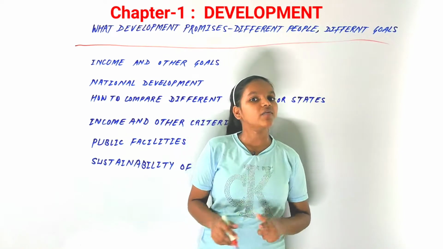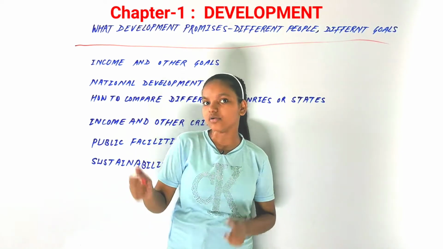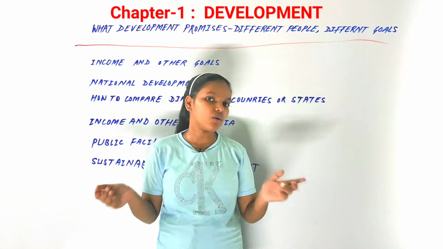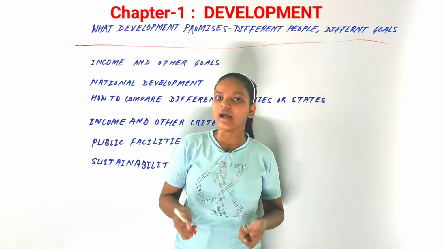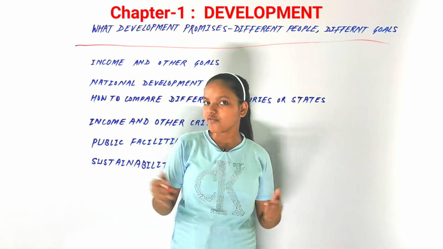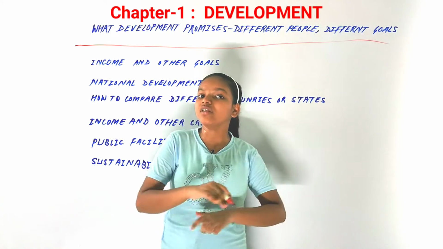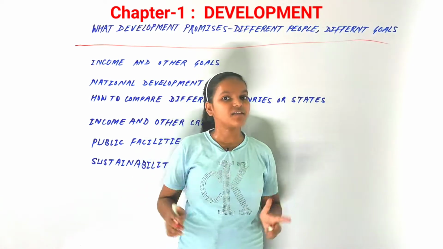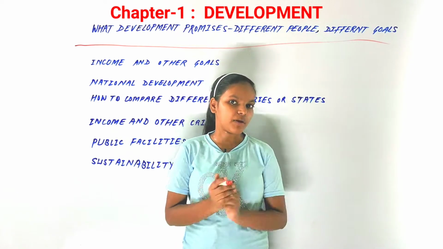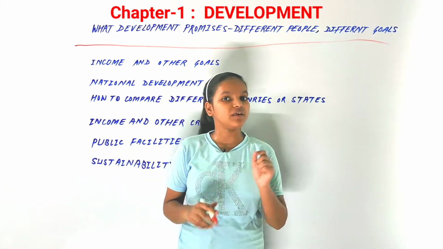So we'll have to take all those different opinions and different goals of different people into account for the development of the whole country. Development is not just one kind of criterion. Development promises different things. There are a lot of aspects and perspectives for development. That is what development promises: different goals for different people.